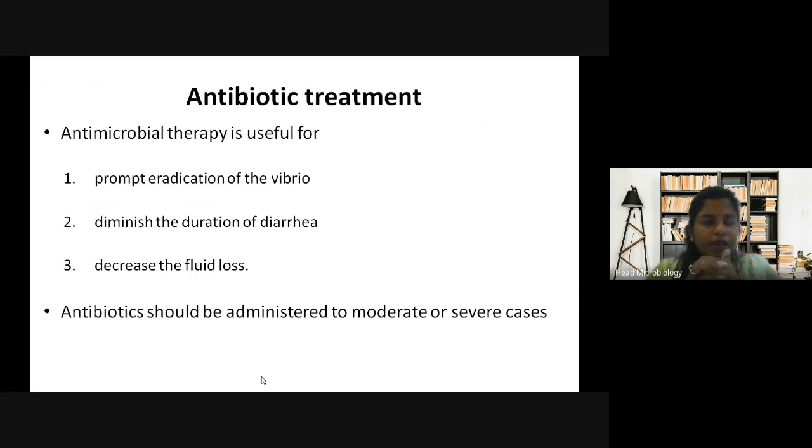Then antibiotic therapy: you have to use antibiotics to kill the organism finally. So, prompt eradication of the vibrio, diminishing the duration of diarrhea, and decreasing the fluid loss. So these things have to be done to treat cholera. We have to reduce the duration of diarrhea, that is, the duration within which stools are passed. Supposing it's every half an hour, every 1 hour or every 10 minutes, you have to reduce the frequency of stool passage. Antibiotics should be given only in moderate or severe cases, not in cases of partial diarrhea.